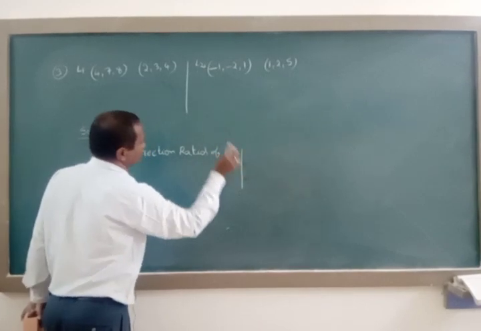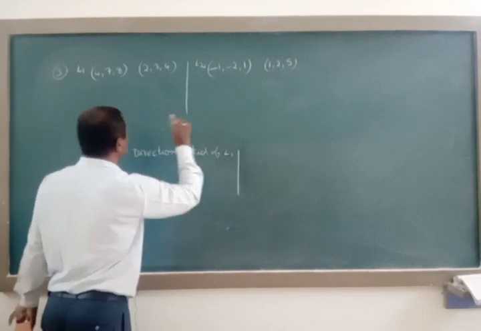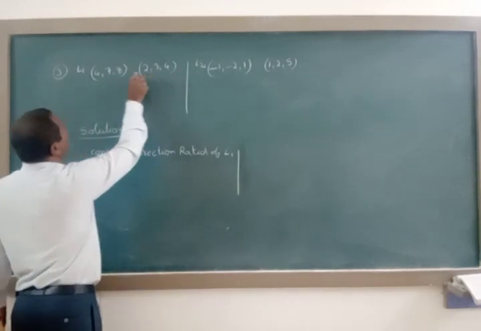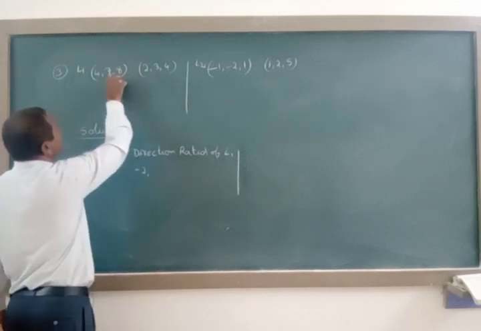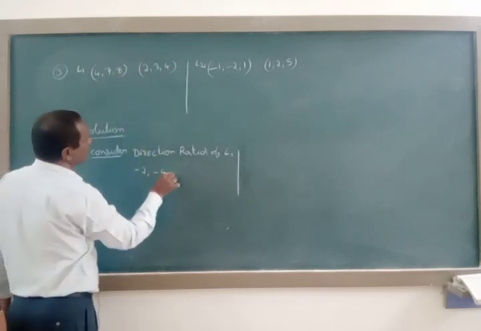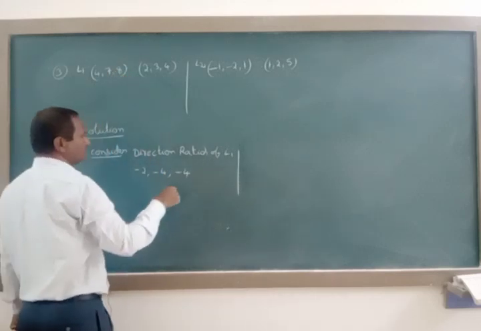The direction ratios of L1 are 2 minus 4 minus 2, 3 minus 7 minus 4, 4 minus 8 minus 4 here.